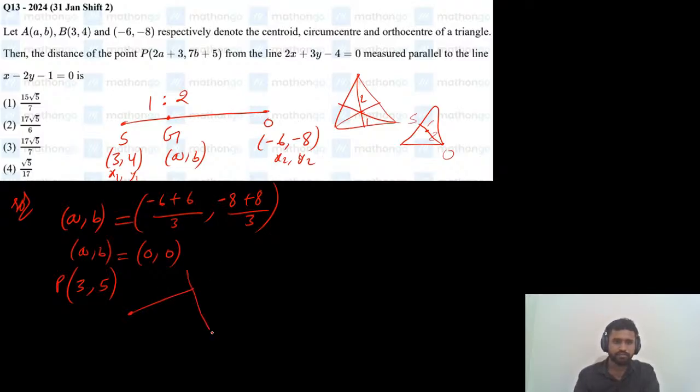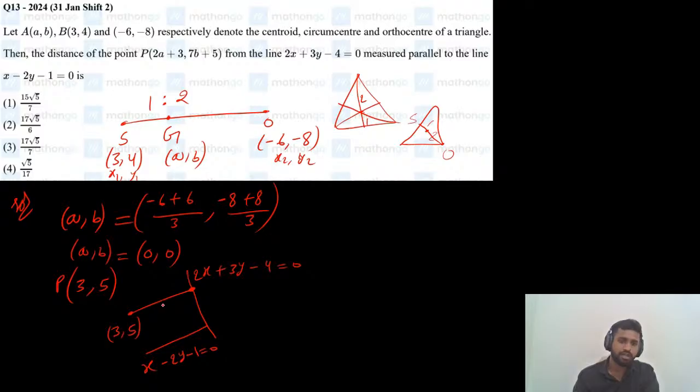from 2x plus 3y minus 4 equals 0. The distance of the point 3 comma 5 from this line is measured parallel to another line, in this direction. So in this direction we need to find the distance of the point from the given line. Now this line through 3 comma 5 and the given line all have the same direction.